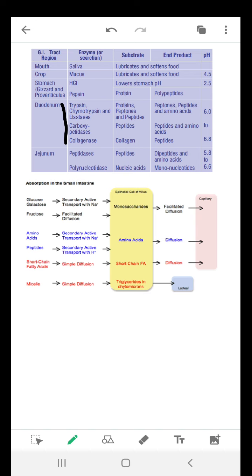When pepsinogen has performed its function in the stomach, then why is there a need of trypsin in the duodenum? And the second question is, why is trypsinogen or trypsin working at pH 6? Because I have seen that pepsinogen has worked at pH 2. The answer for the first question is, might be possible there were certain proteins left undigested when they come to